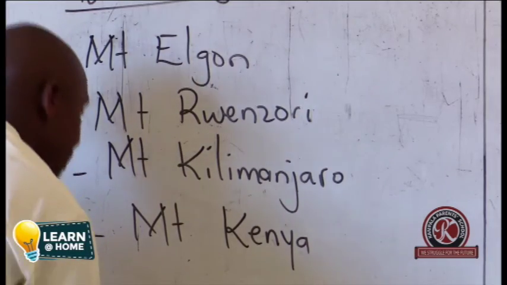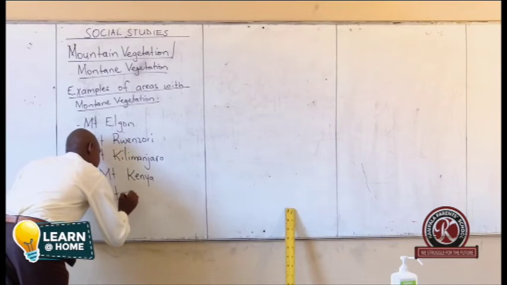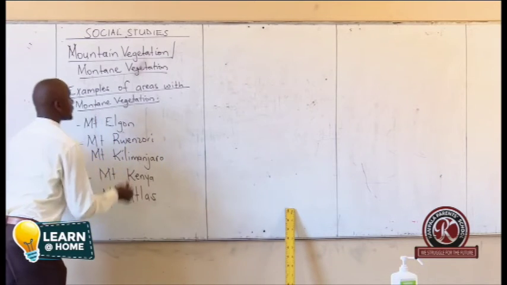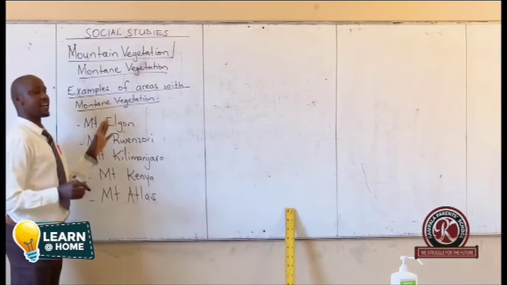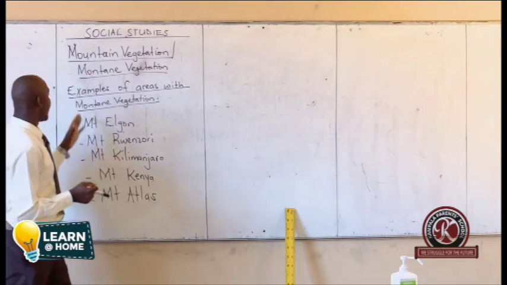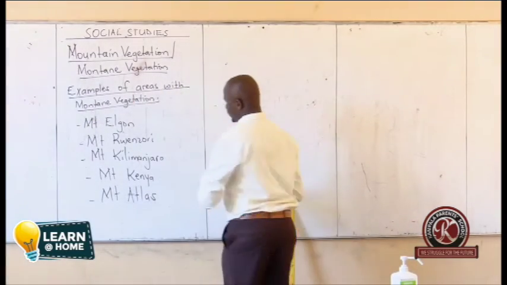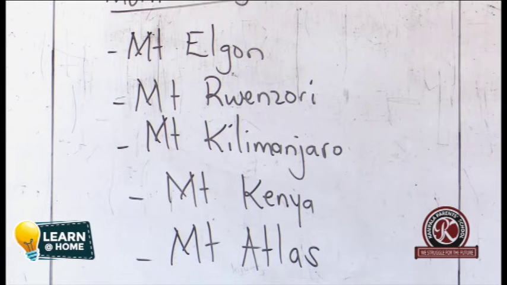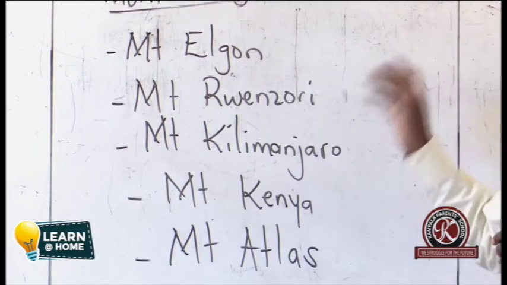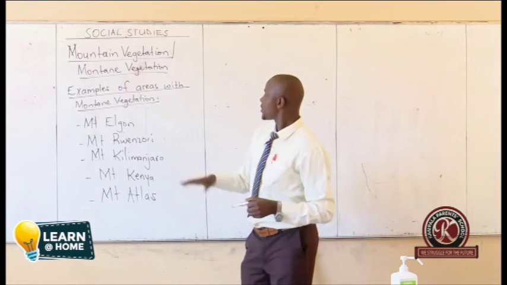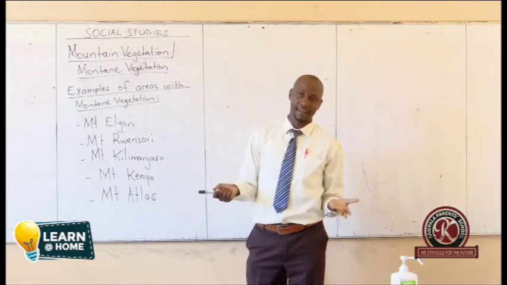Then lastly we shall talk about Mountain Atlas, and so many more. All those areas that have mountain climate, that have mountains, are areas where we have mountain vegetation. So, we shall not list all mountains in Africa, but we shall just have a few to make us know that these are the areas that have mountain vegetation.